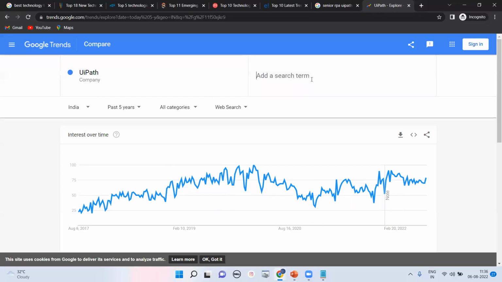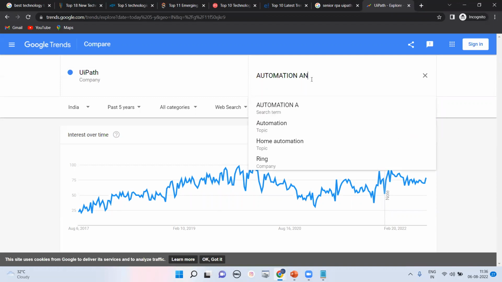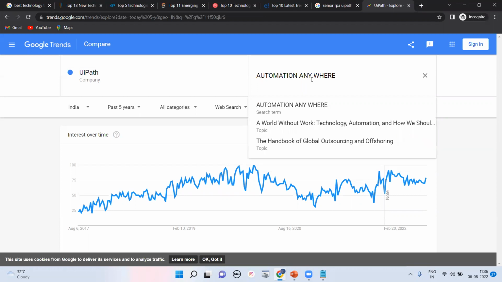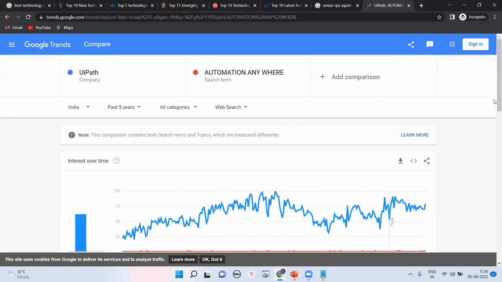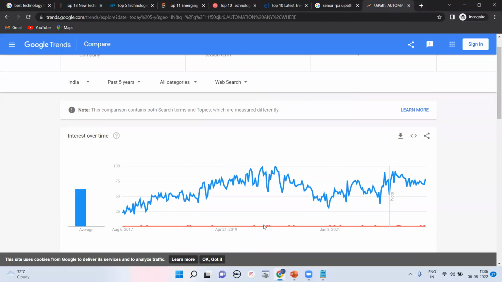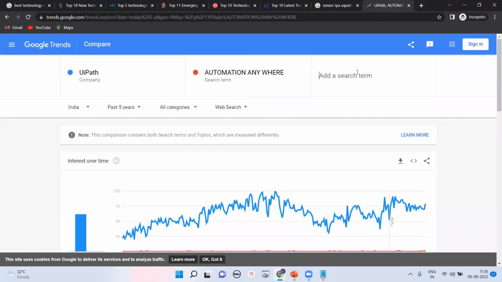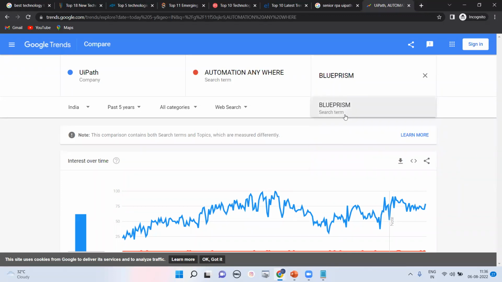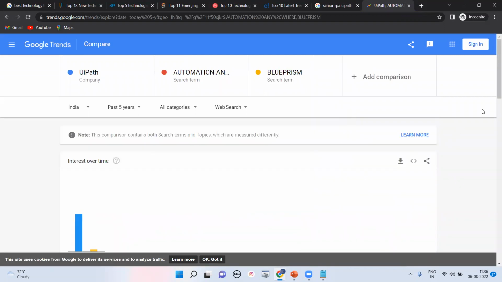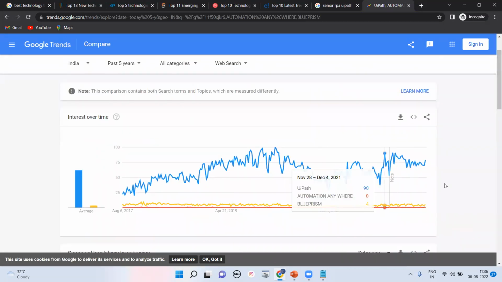And let me compare. That is our Automation Anywhere. So we are going for Automation Anywhere, and here we are getting the graph right now. That red point is your Automation Anywhere. Right now we are going to compare with Blueprint. That is the top tool, and they started in the RPA world with Blueprint. Let me go for Blueprint. You can see right now.